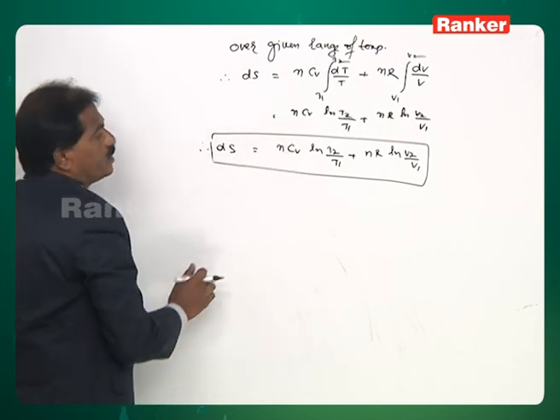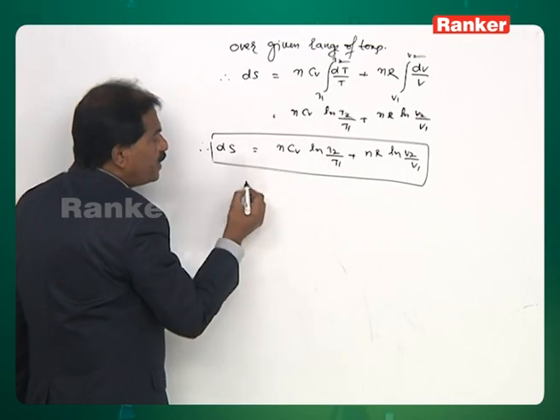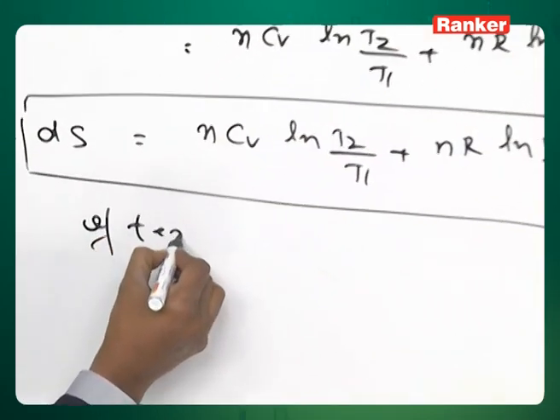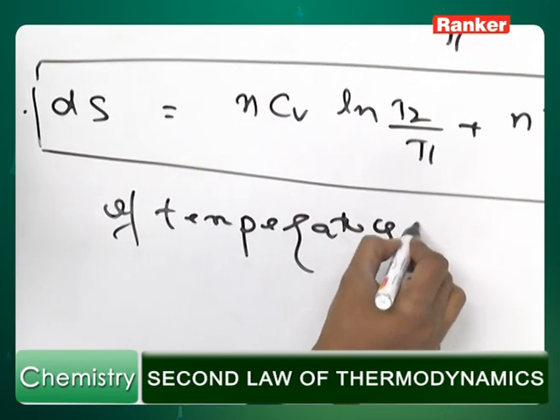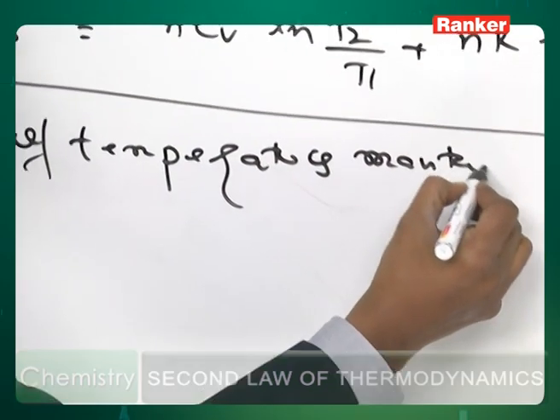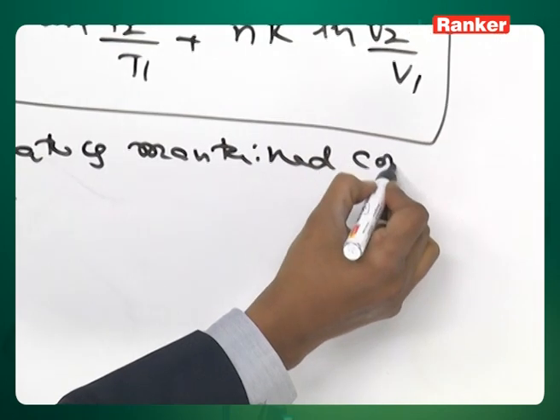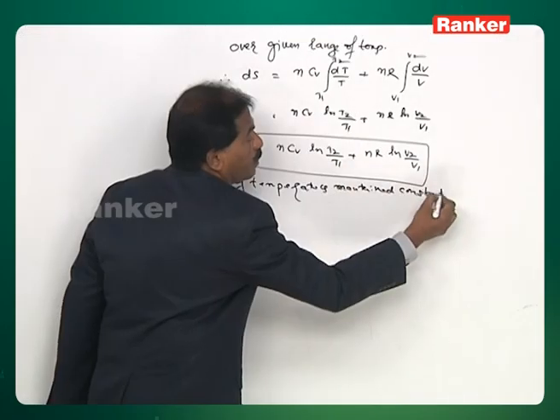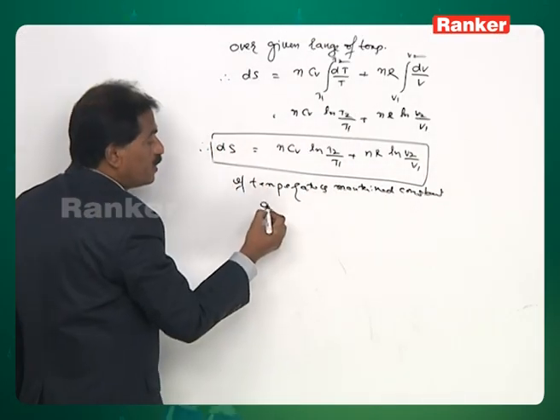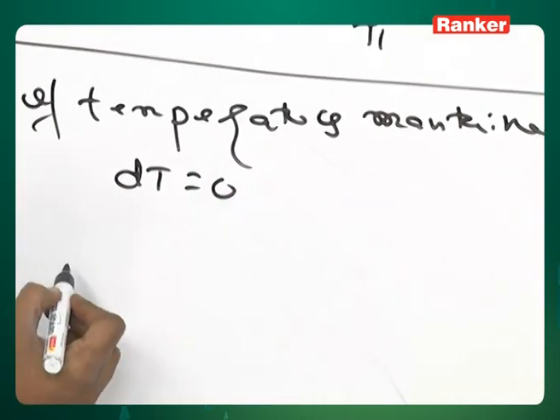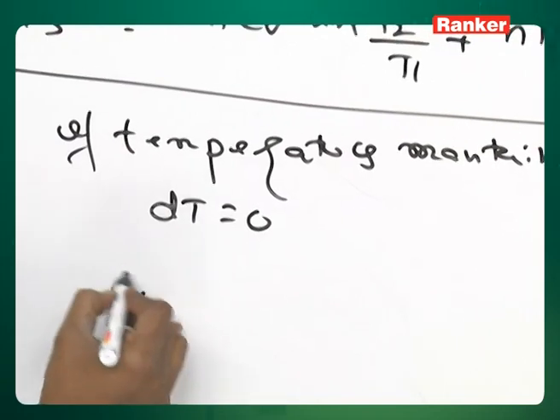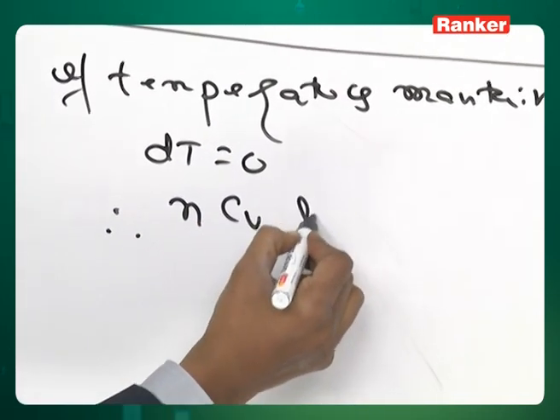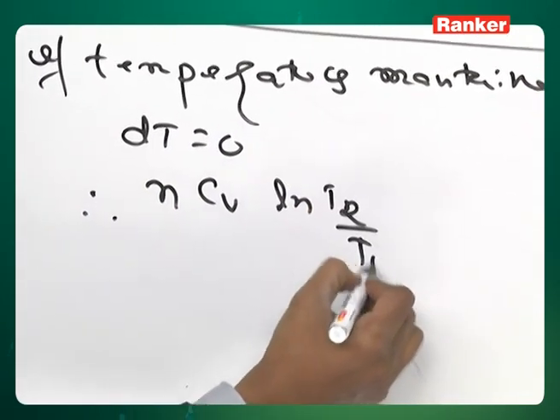Next, for example, if temperature is maintained constant, then del T is equal to 0. Therefore, the first term will become 0, nCv ln T2 by T1 is equal to 0.